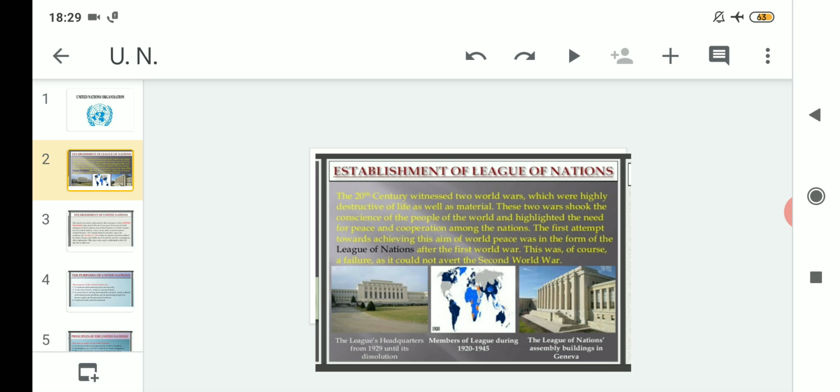So in order to stop war, the League of Nations was formed immediately after the First World War. Its main purpose was to stop war and establish peace and harmony all over the world. But it was not successful in doing so, because again in the year 1939 the Second World War occurred. So when the Second World War occurred, obviously the establishment of League of Nations was a big question mark, because it was not successful in averting or stopping the Second World War. Clear?